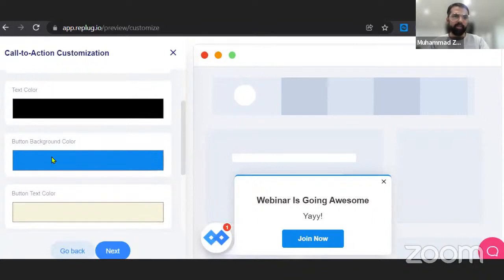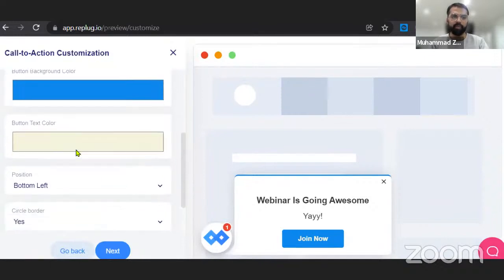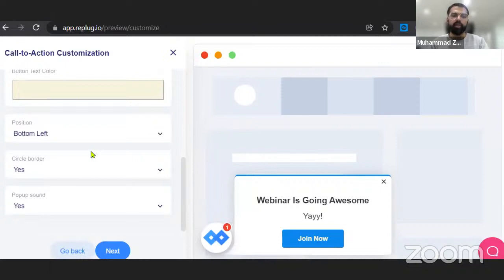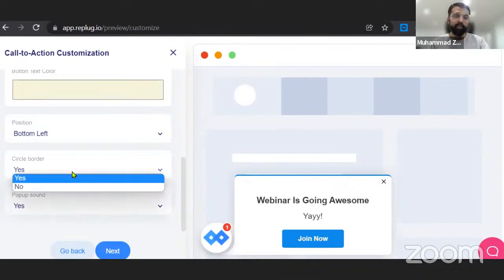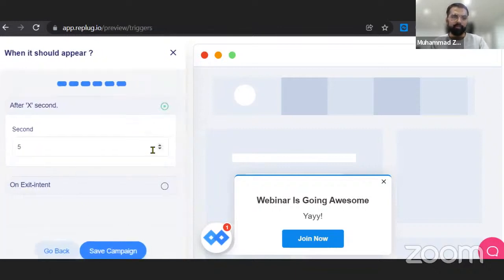Okay, so let's change the color. We can change the color of the button, color of the text, color of background, everything, simply everything. You can even change the position where the CTA actually looks. Right now it is on the bottom left. You can put it on the bottom right. We can even choose whether we need the circle borders or not, or whether we need a pop-up sound whenever a CTA appears when a person visits that link. Even the time is customizable, after how much time you want your CTA to be popped up.